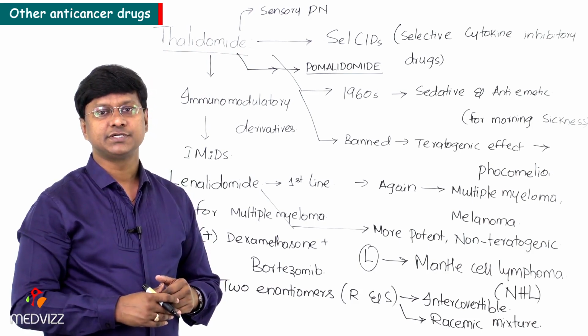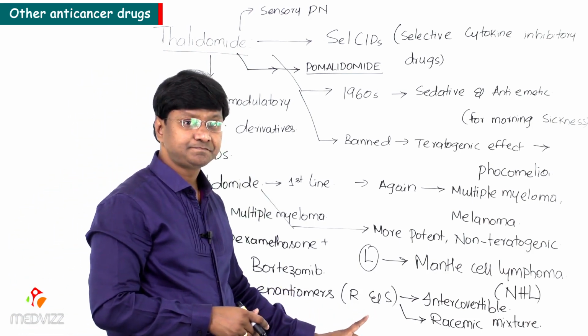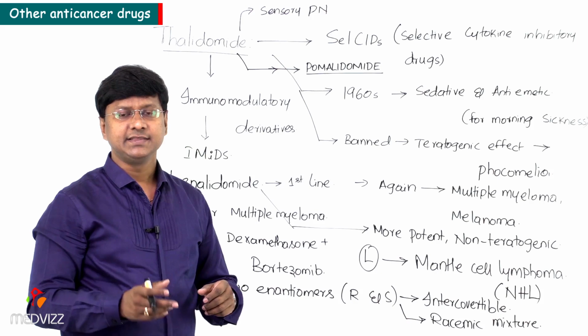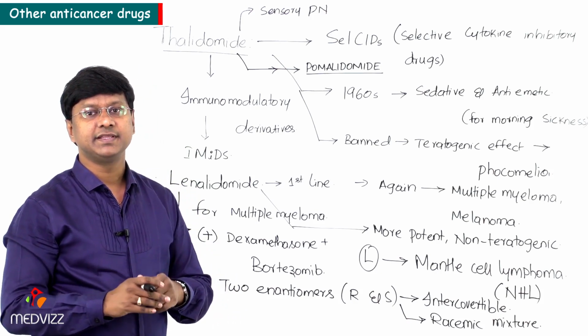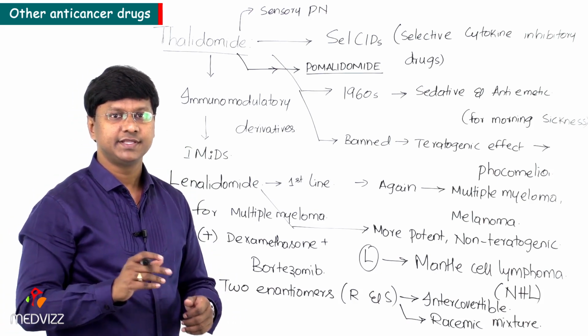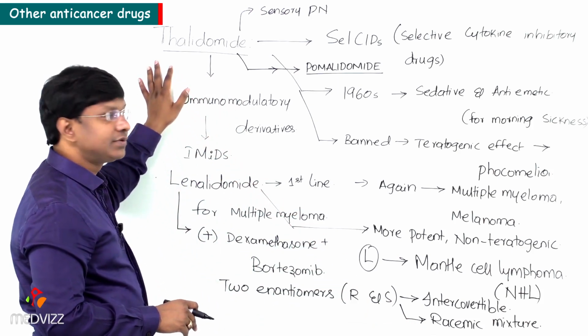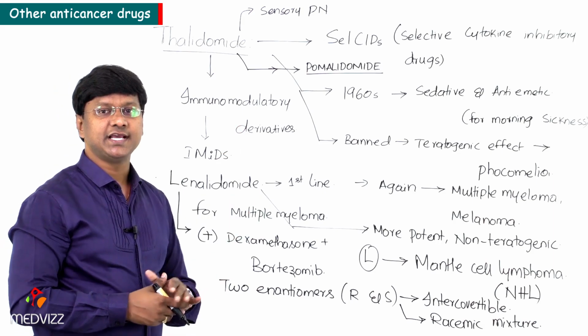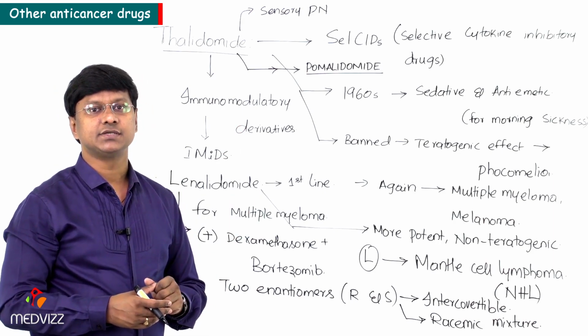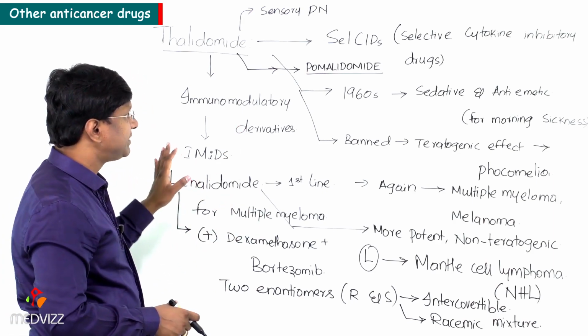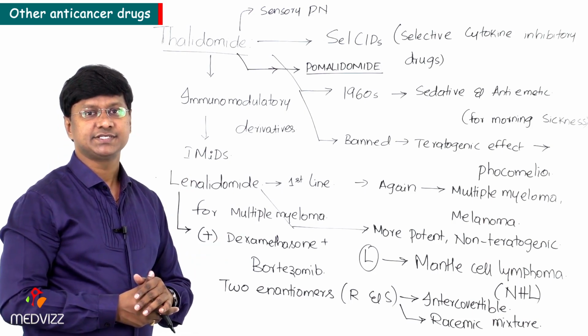And there are two enantiomers of thalidomide, that is R and S. Both of them are interconvertible in the body. Therefore, the racemic mixture is used. Next, one of the newer thalidomide analogs is called pomalidomide. So this is completely about thalidomide and as well as its derivatives.